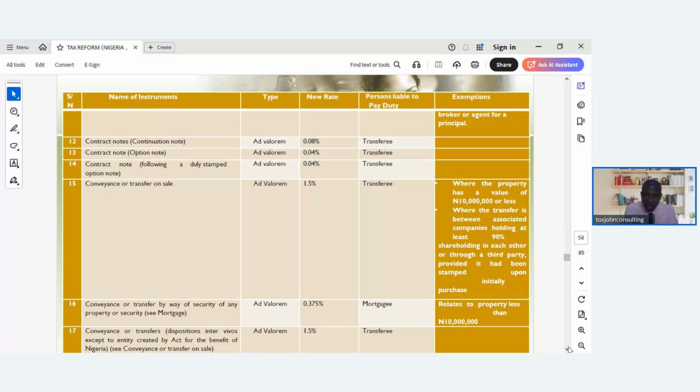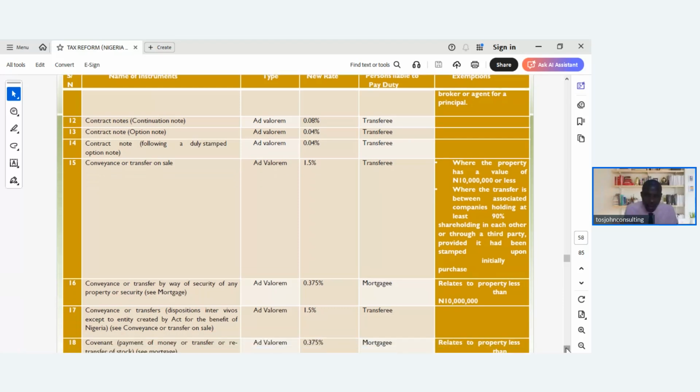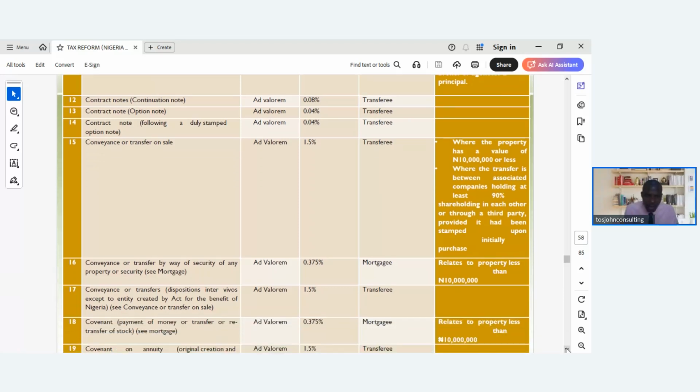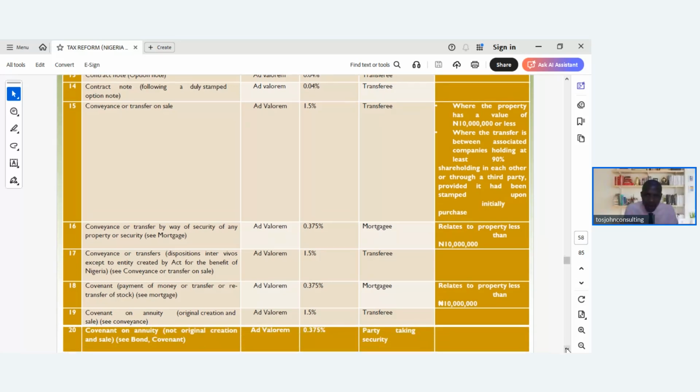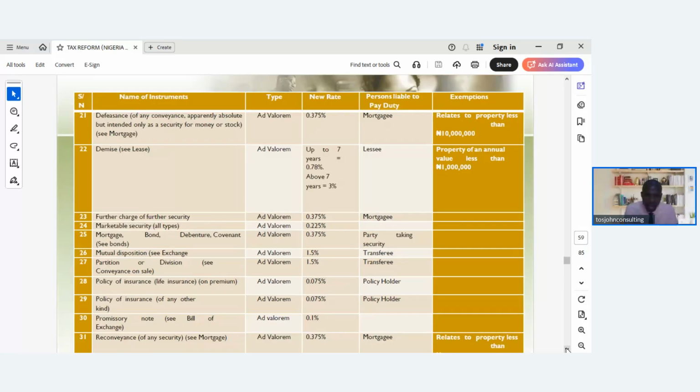You can see what it is here. Stamp duty and the rates. That you know the rate that will be paid if you are the one liable to pay. You can see the rates, this 21, 22 to 31 years. Document and the instruments that stamp duty will be paid on and the applicable rates.